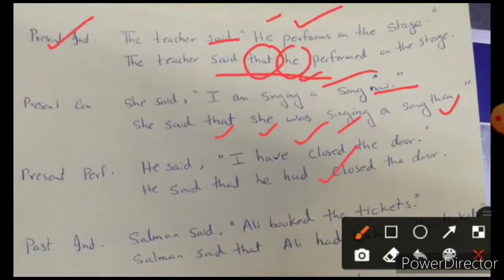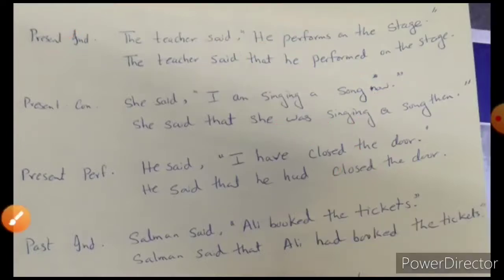In the same way, the last one that is important because this is a past indefinite tense over here. "Salman said Ali booked." Now "booked" is your past indefinite tense. Second form of the verb has been used. And how have they changed it? "Salman said that Ali had booked the ticket." How do you know how you have changed it? You have changed it into past perfect, and the speciality of past perfect is that you're going to use "had" plus third form of the verb. So in this way you can change all these sentences.